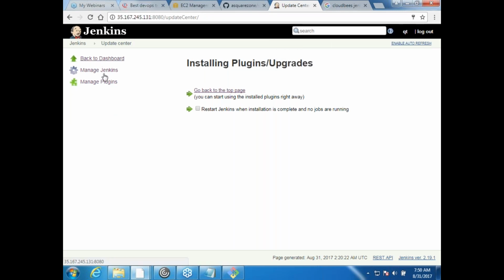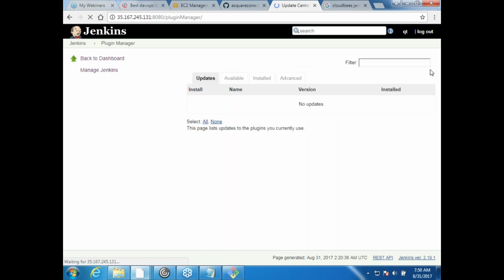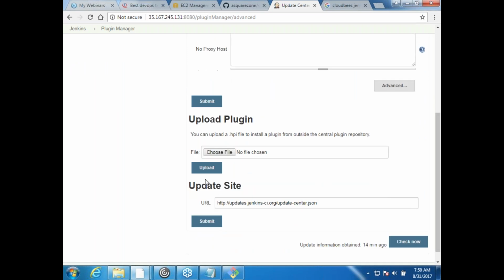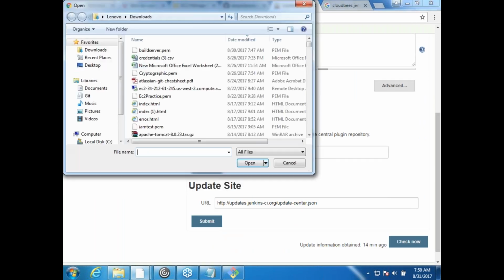Okay. Fine. Now let me go to manage plugins. Okay, you are seeing Advanced over here, right? And you are seeing Upload Plugin. Yes. Choose file. Okay.